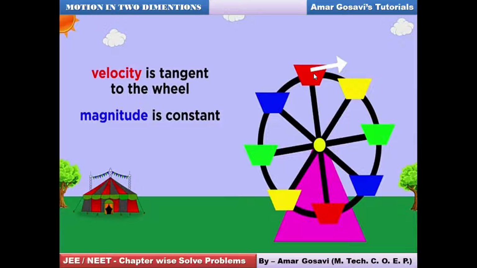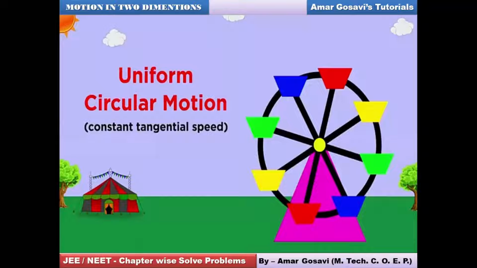If I want the direction at another point, the direction is going to change because the tangent keeps changing direction. So velocity won't remain constant, but its magnitude will remain constant. Constant tangential speed, we will consider such motion as uniform circular motion.